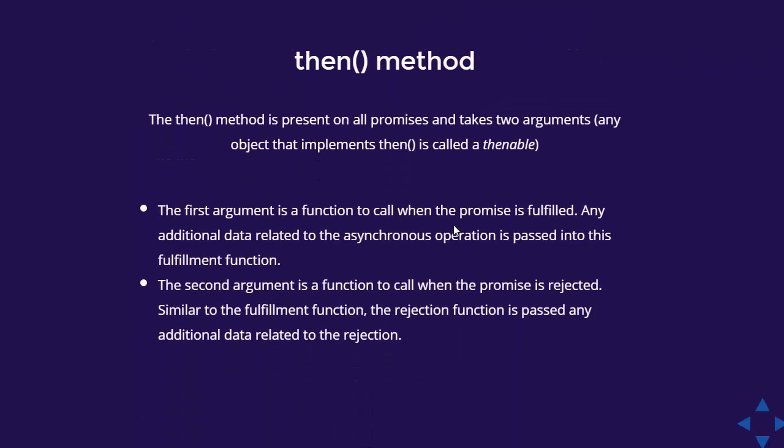The first argument of the function call when the promise is fulfilled is a success callback. So with promise dot then, the then method is present on all promises and takes two arguments. One is a success callback, another is a failure callback. The success callback will get executed whenever the promise is resolved, and the failure callback will be executed when the promise is rejected. You can have a catch block also.